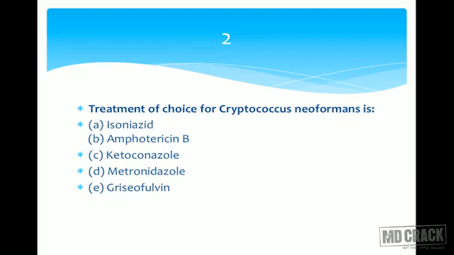So you have isoniazid here, which is an anti-tuberculous drug. Let's remove it. Metronidazole is not useful in fungal infections, so let's keep it aside. We have amphotericin B, ketoconazole and griseofulvin. Griseofulvin is mainly used for superficial fungal infections by systemic route of administration, so let's keep it aside. Next is ketoconazole. It's an azole antifungal, but an older one, and not very commonly used since we have many other antifungal agents available. And this way, we are left with amphotericin B. That has to be the right drug.